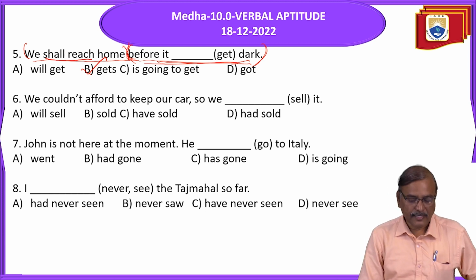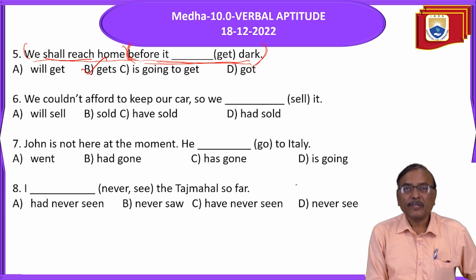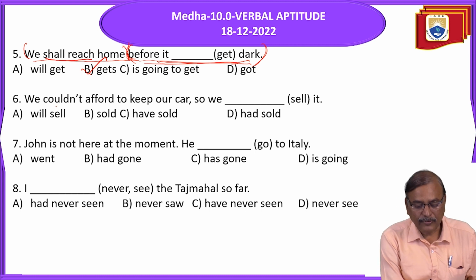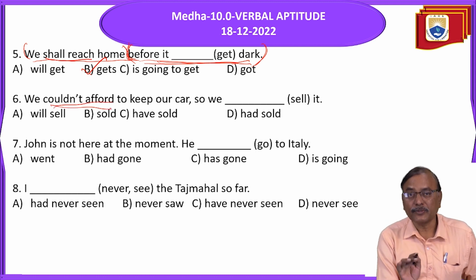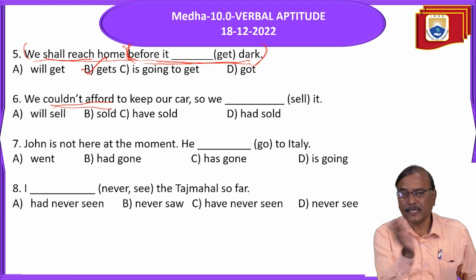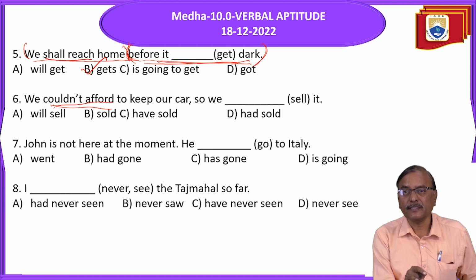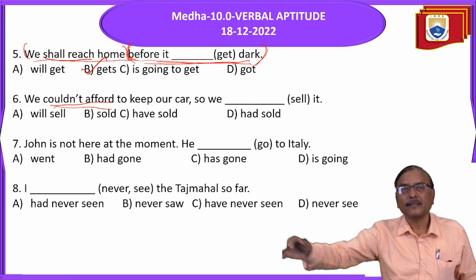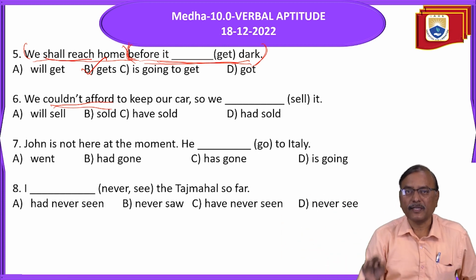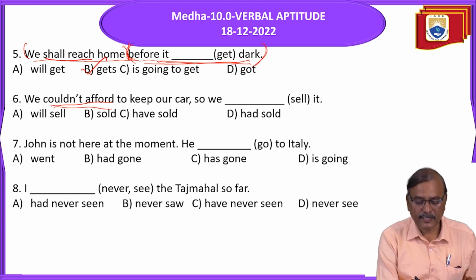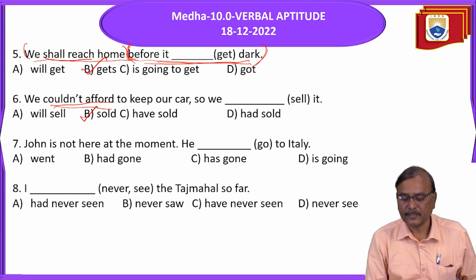Okay? Next. We couldn't afford to keep our car. We couldn't afford. We are speaking of the past action. Couldn't is related to past only. When we are speaking of the past, all the actions should be in the past only. We couldn't afford to keep our car. So, we sold it. All should be in simple past. So, what is the answer here?